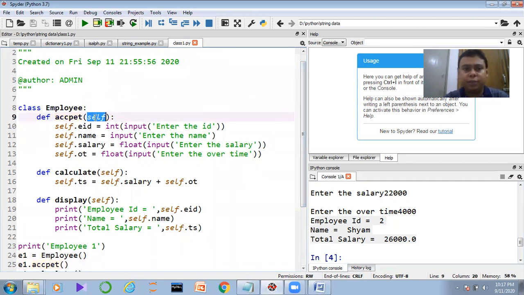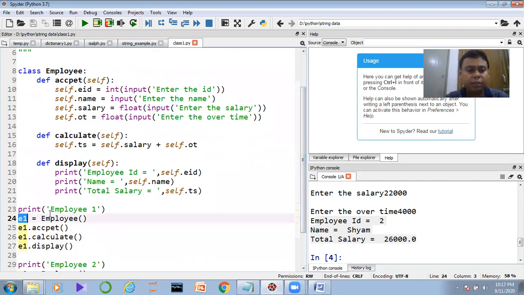Now what is self keyword? Self keyword is nothing but the current object. Current object means what actually? When E1 object is calling the method, E1 is what? E1 is the object. Object is object of whom? Object of the employee class.